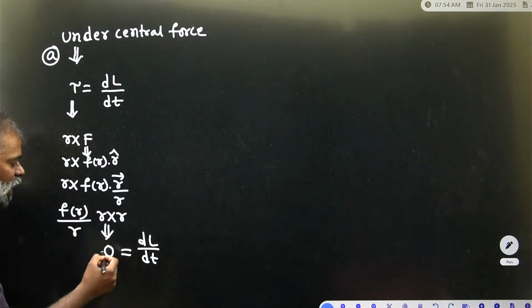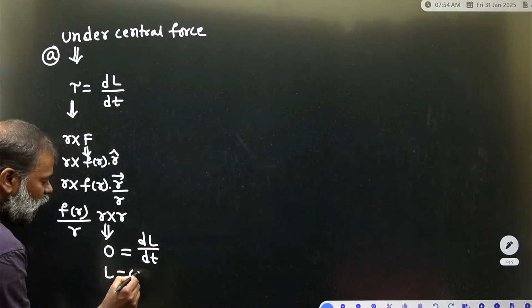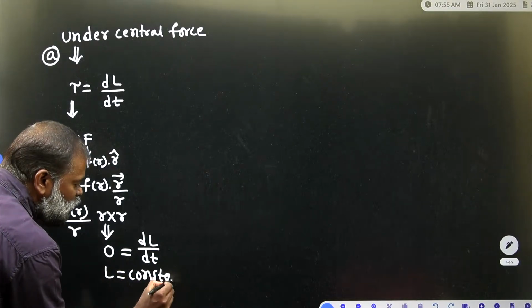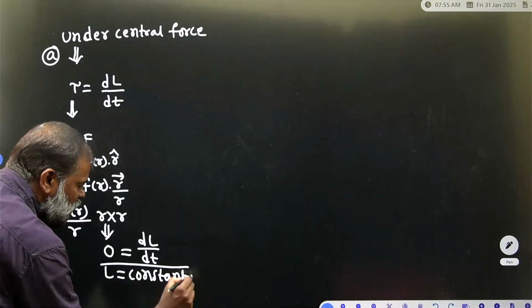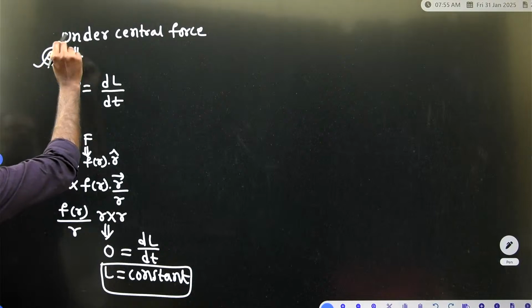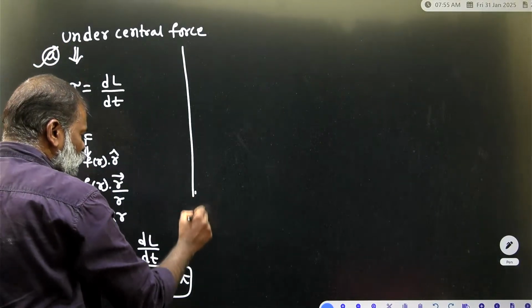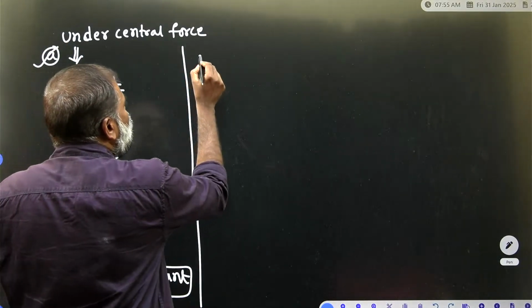If dL by dt is equal to 0, L is equal to constant. Therefore option A is correct: the angular momentum is constant under the central force. Clear?